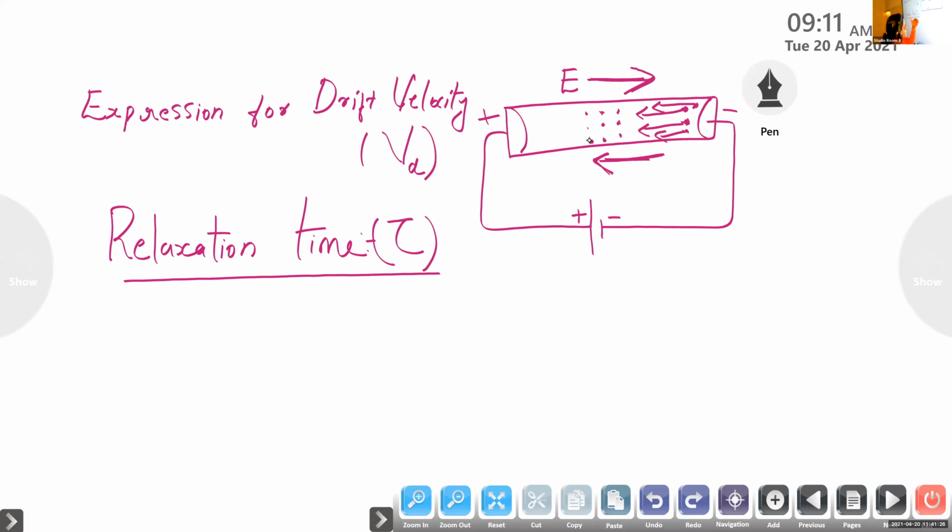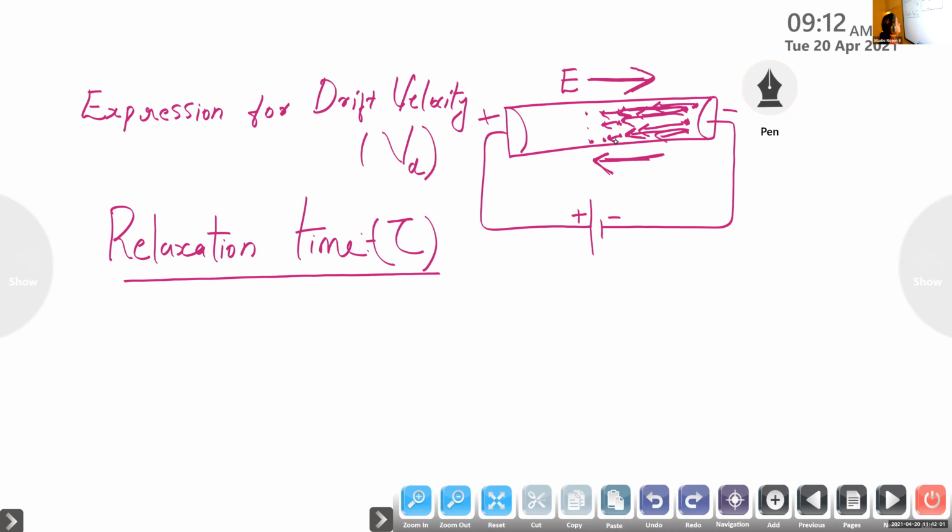When we apply an electric field, the first set of electrons experience some kind of force. Then they start to collide with the neighboring set of electrons. These electrons experience a force and start to collide with the next neighboring electrons, and this process continues inside a conductor.